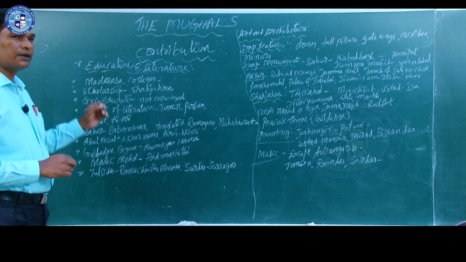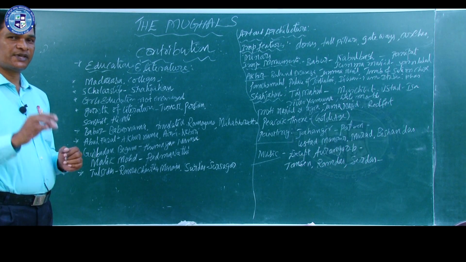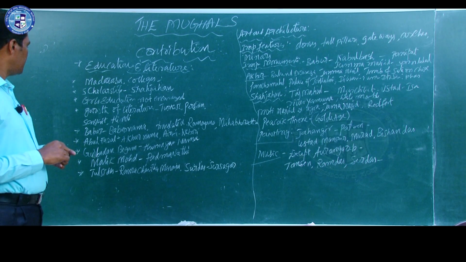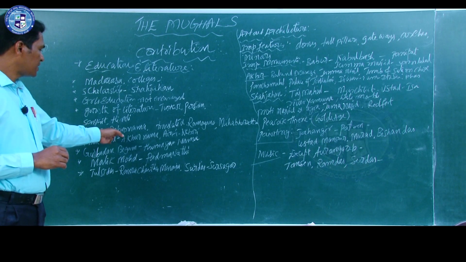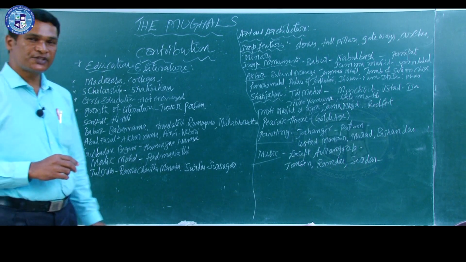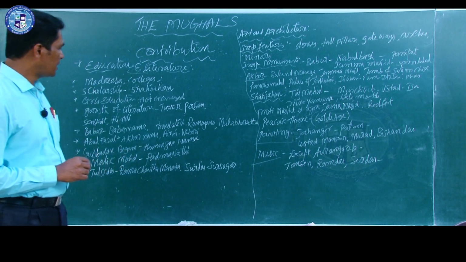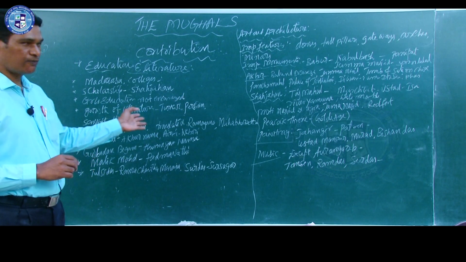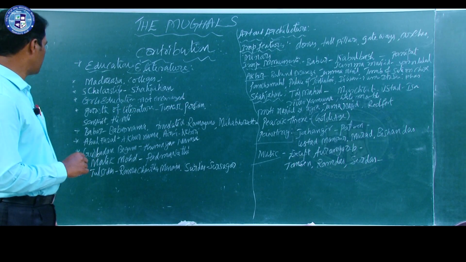Babar, as I told in the beginning, was a great writer, a great poet. His important literary work is his autobiography, the Babar Nama, and during his administration he translated Ramayana and Mahabharata from Sanskrit to Persian.